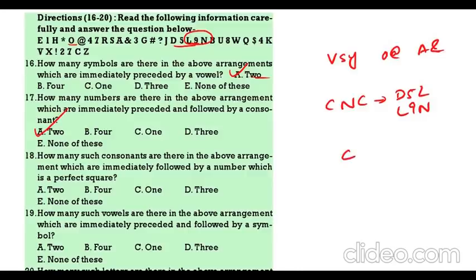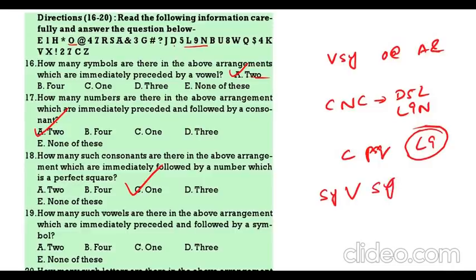How many such consonants are there which is immediately followed by number which is a perfect square? So, after consonant there should be perfect square. So, only one thing is there, that is L9. How many such vowels are there which is immediately preceded by symbol and immediately followed by symbol? So, before vowel symbol, after vowel symbol. Before O there is a star, after O there is at far. So, that is also only one.